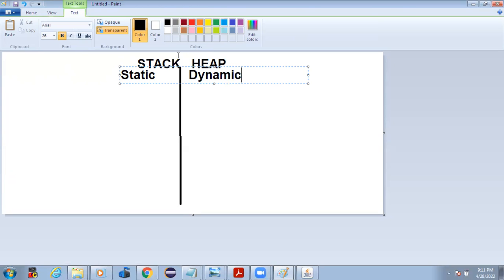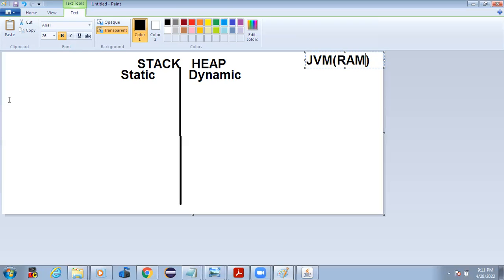Both the stack and heap are from the JVM, or I can say from the RAM. We have other memories like the PC register, which we will see later, but these are the two important memories.